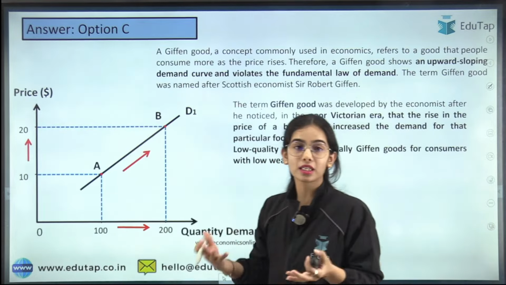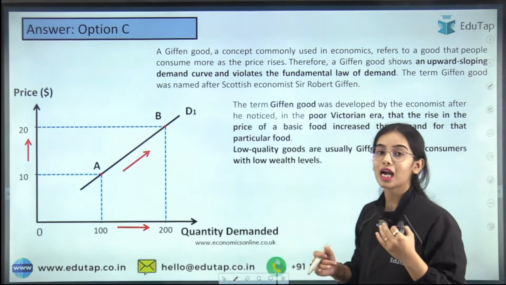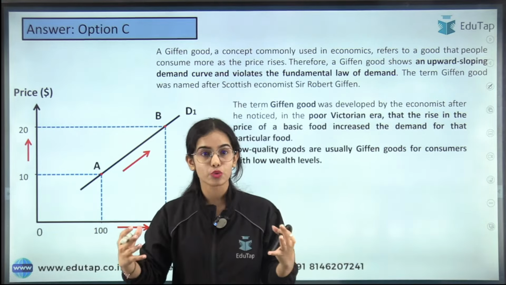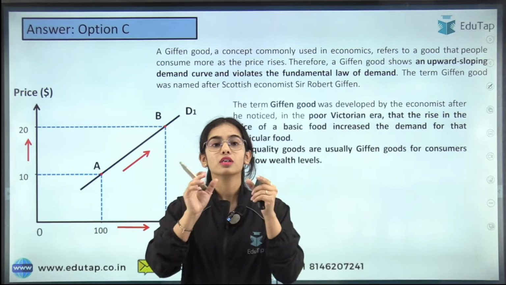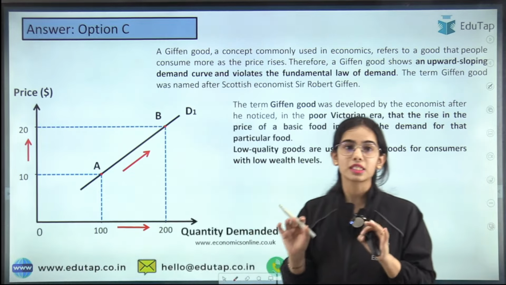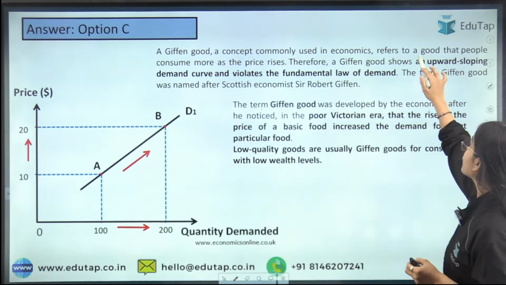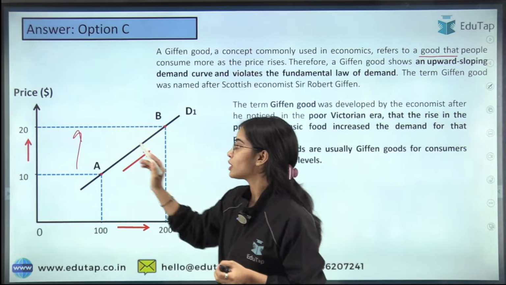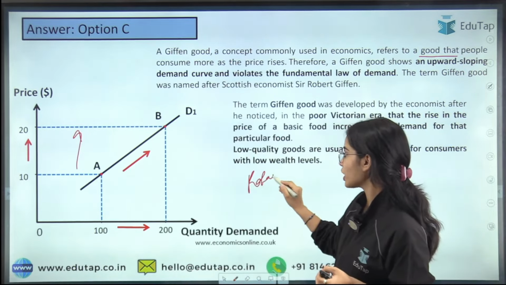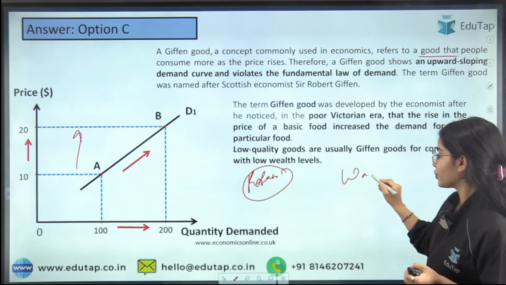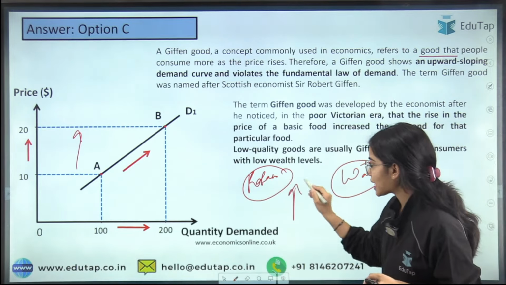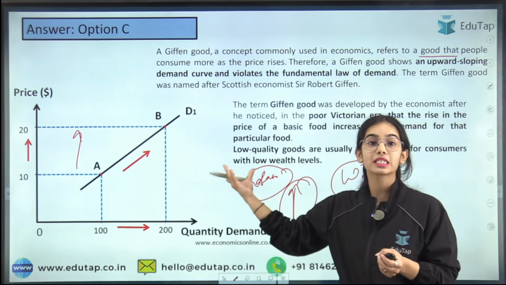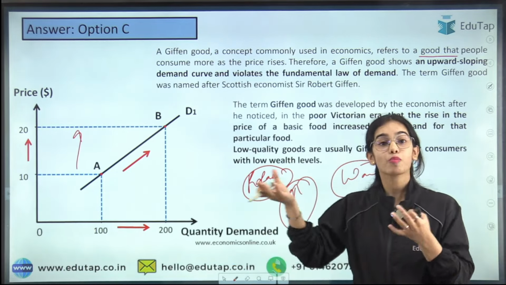Okay, so now what are the Giffen goods? Giffen goods usually arise in the case of war or natural calamity. In these kinds of extreme situations, there is the rise of a Giffen good. A Giffen good is a concept commonly used in economics, referring to a good that people consume more of when their prices are increasing. So let's say potato is getting more and more scarce during the war. If the potato prices are increasing, the people have to consume more potato. Why? Because the other goods are more scarce.